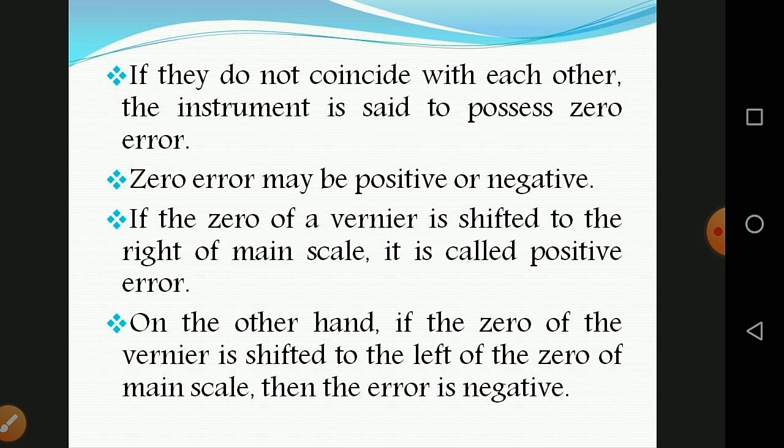The zero error may be positive or negative. If the zero of the vernier is shifted to the right of the main scale zero, it is called positive error. On the other hand, if the zero of the vernier is shifted to the left of the zero of the main scale, then the error is called negative error.